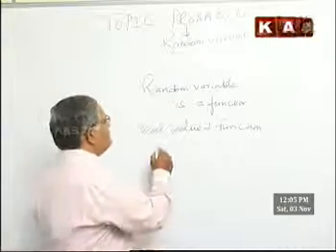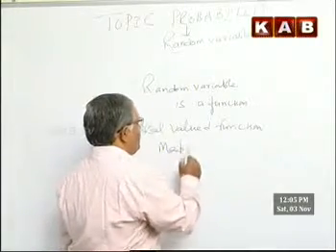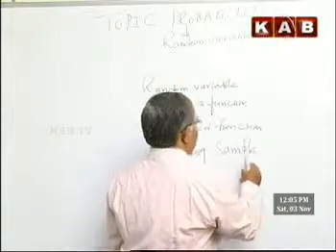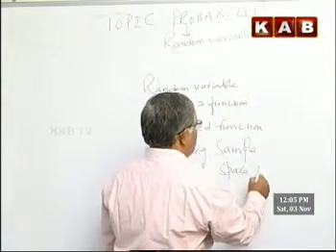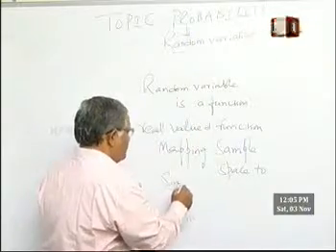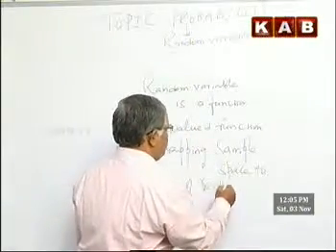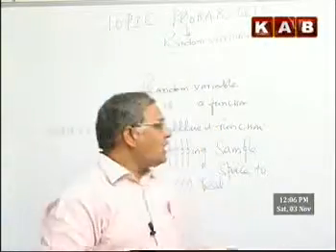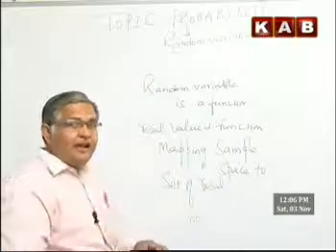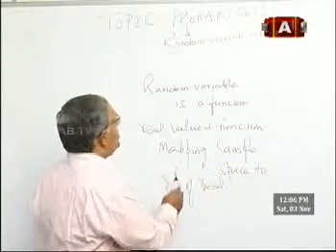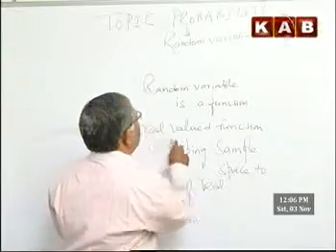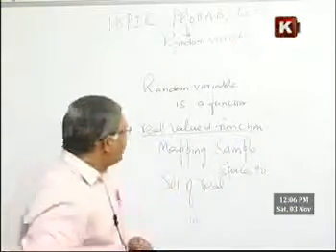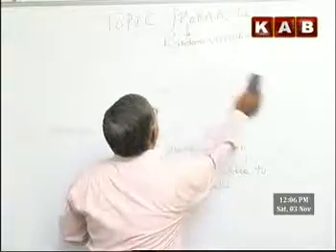Which maps the sample space to the set of real numbers. This is the definition of a random variable. Now, in this definition, the concept of real valued function is to be elaborated more, so I will elaborate about the real valued function.